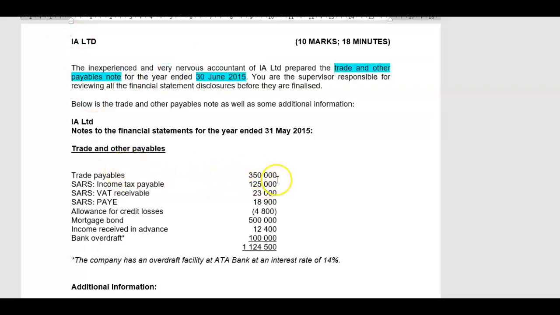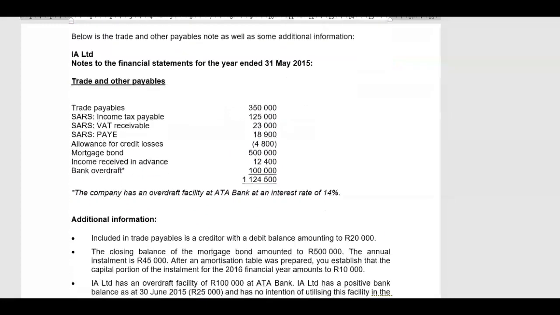Good. Now the note looks as follows. Trade payables 350,000, sales income tax payable 125,000, sales VAT receivable 23,000, sales pay as you earn 18,900, allowance for credit losses 4,800, mortgage bond 500,000, income received in advance 12,400, and bank overdraft 100,000. All comes to a sum total of 1,124,500. The bank overdraft: the company has an overdraft facility at ITA Bank at an interest rate of 14%.